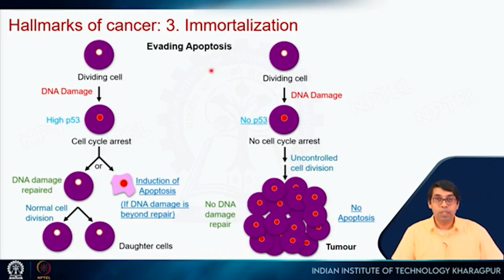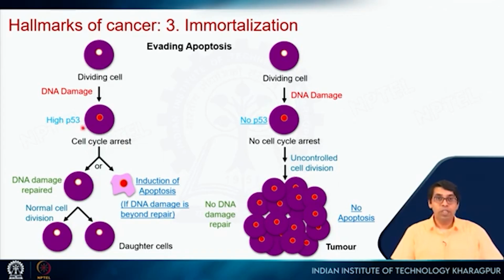The third one is immortalization. So let's say this is a normal cell, a stem cell, and it divides. While that division is happening, there is some form of DNA damage. In that case, it will induce the DNA repair mechanism. One of the proteins involved in this is named P53. We will see P53, which is also called the guardian of the genome.